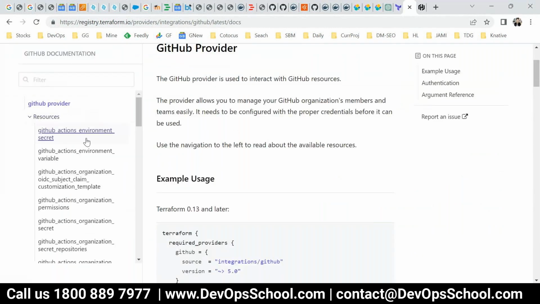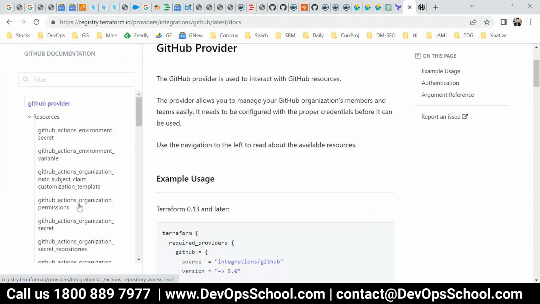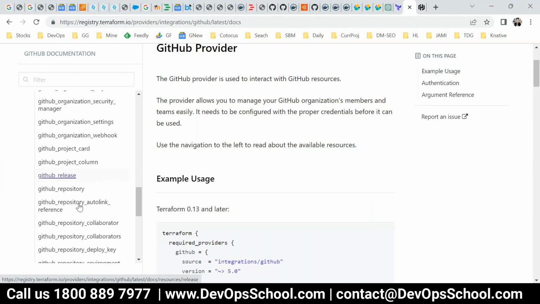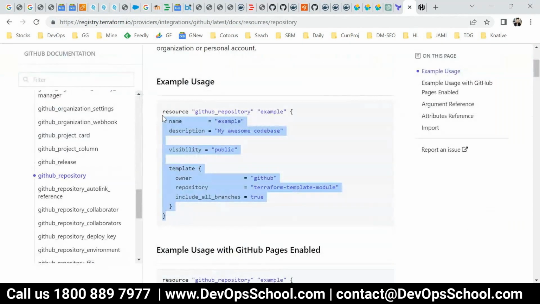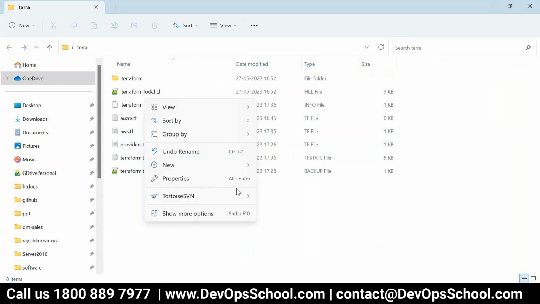GitHub is a small one, okay? So where is the resource? Repository creation. Here. So this code will help me to create a repository. This is the Azure one. You can add in this file only, but I'll create a new one actually.